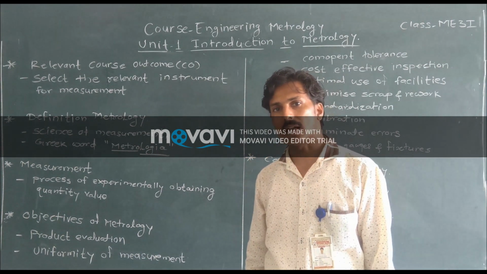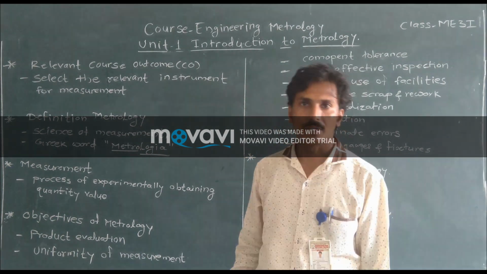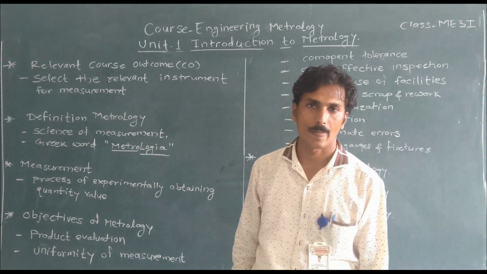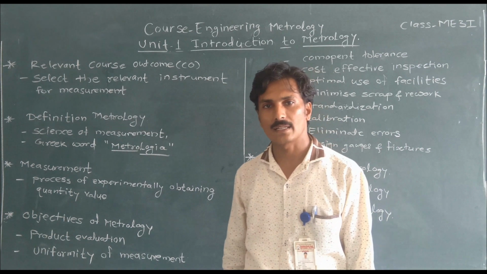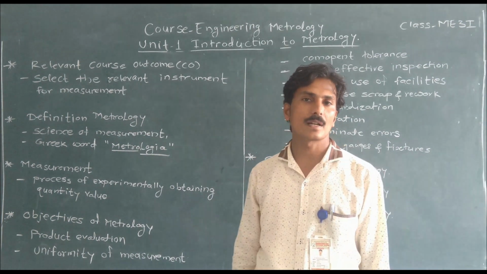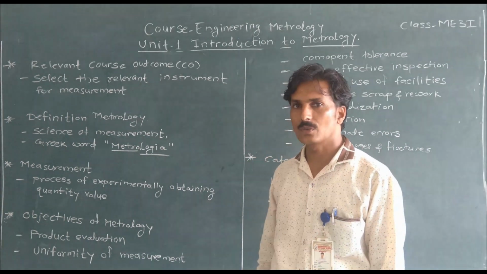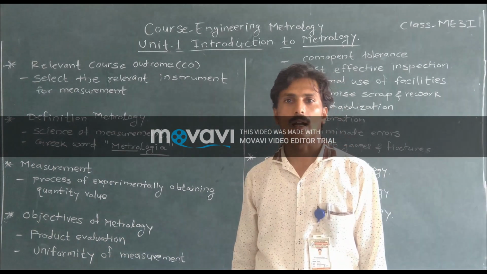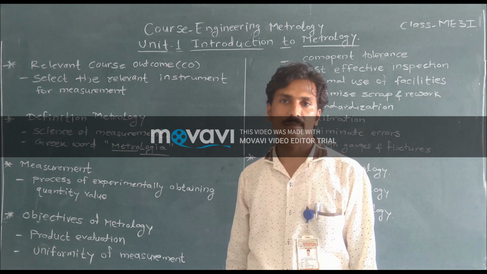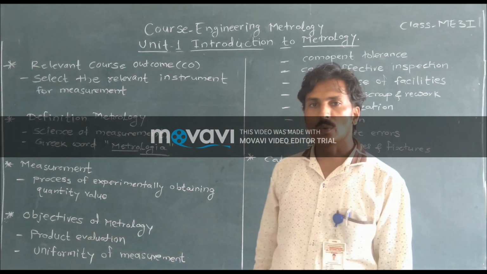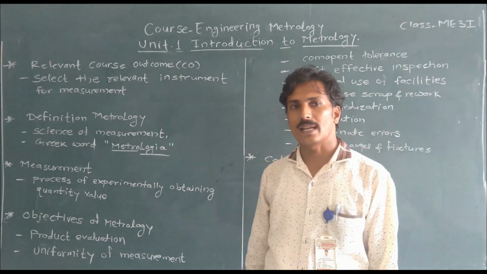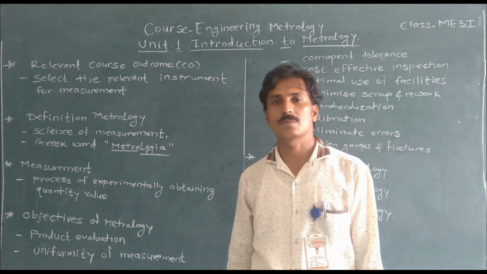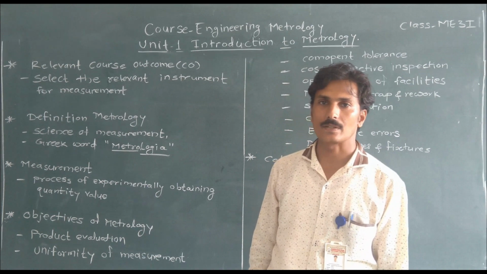Various dimensions are to be evaluated during the manufacturing process as well as after it, in order to confirm that the manufactured product is made as per the given specification and dimensions mentioned in the drawing. By doing metrology, we can confirm that the given object is manufactured as per the given specification.